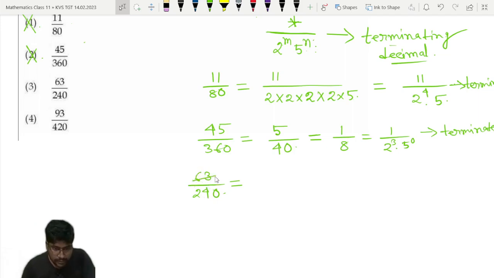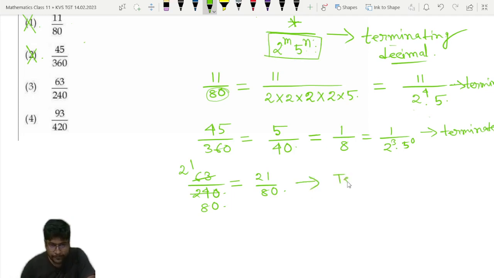We can reduce it by 3. 3 into 21, 3 into 80, so 21 by 80. 80 we have already evaluated here. So the denominator will be of the form 2 to the power m into 5 to the power n. So this will also be terminating. So the third option also we can ignore.